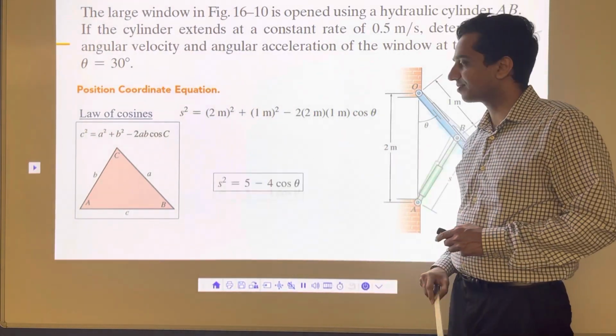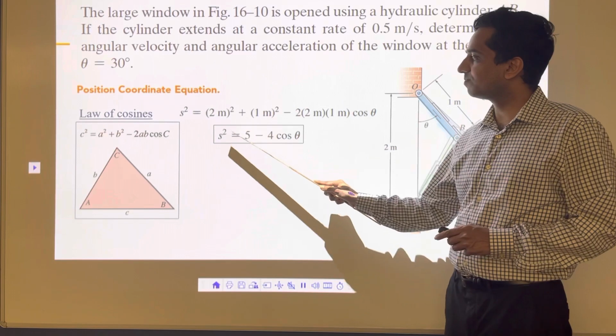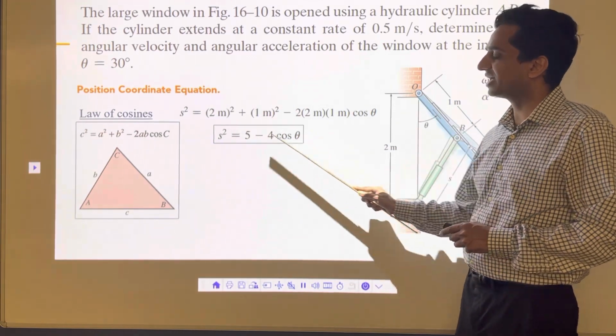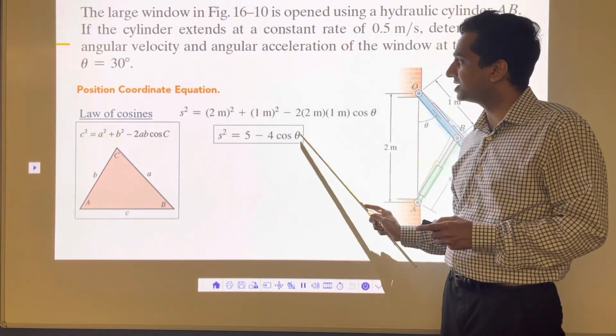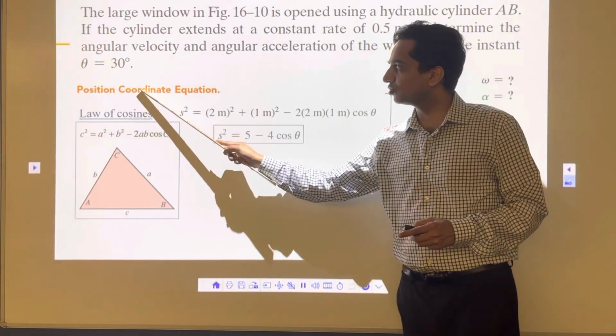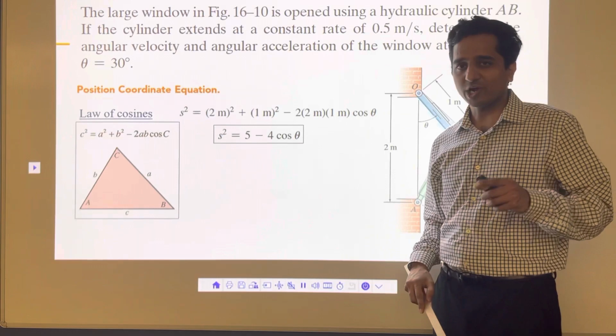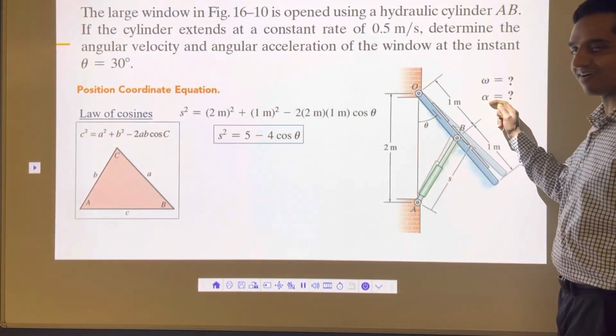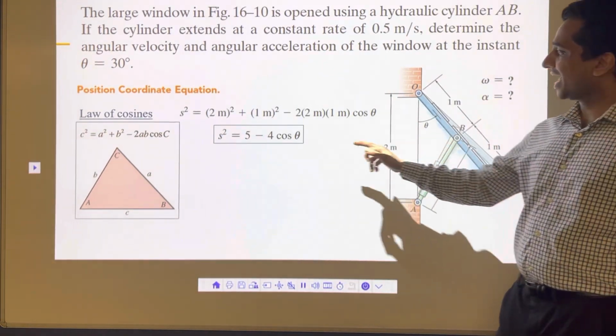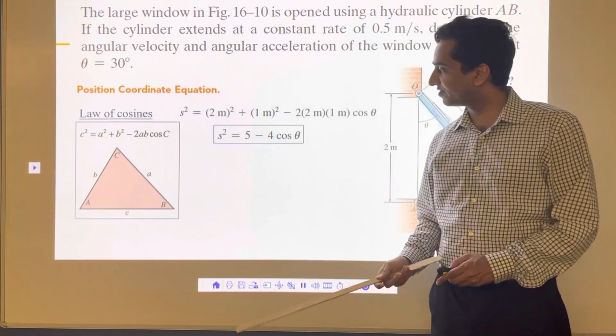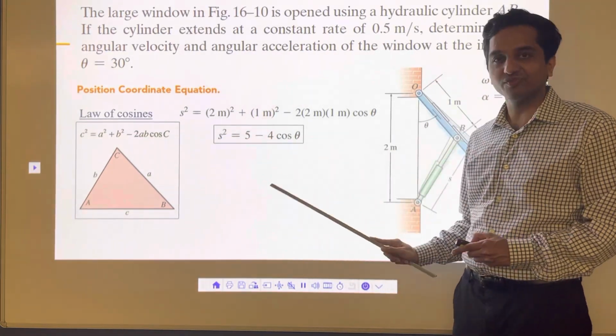I'm going to solve this. If I solve that, s squared equals 5 minus 4 cos theta. That's my relationship between s and theta. That's what we call the position coordinate equation. Now I'm going to take the time derivative of it. My objective is to calculate omega and alpha. I have the relationship, so I'm going to differentiate this equation with time, dt.